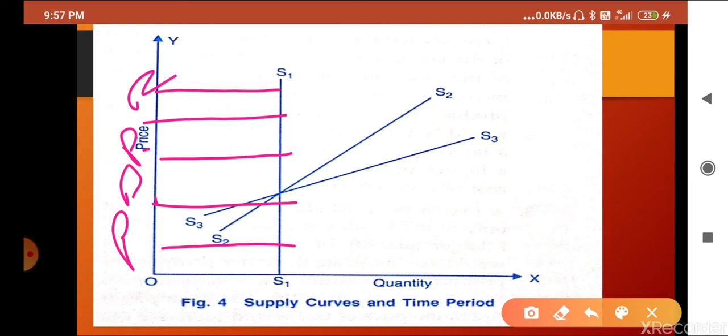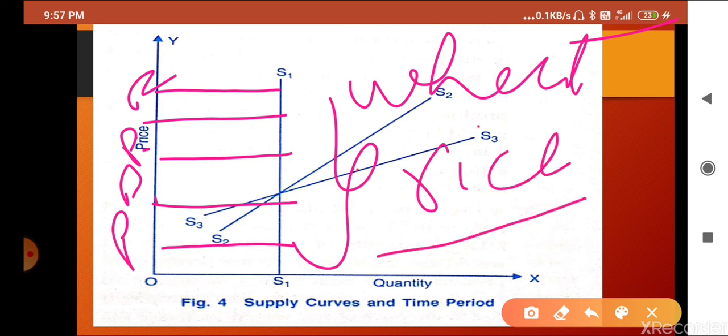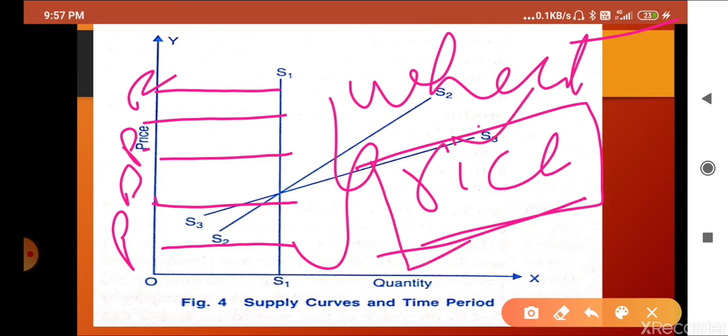Why can supply not be increased? Because production of wheat or rice or any agricultural product cannot happen again. Once the crop has been grown, it cannot be grown again immediately.